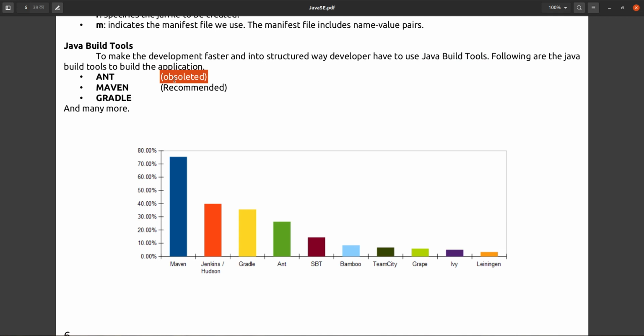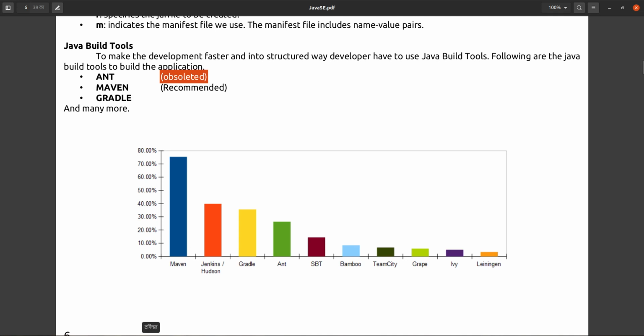Recommended is Maven only, because more than 80%, 90% of Java applications are using Maven, because Maven is very easy to use, and it has many functionalities that we cannot do from the terminal or command line.